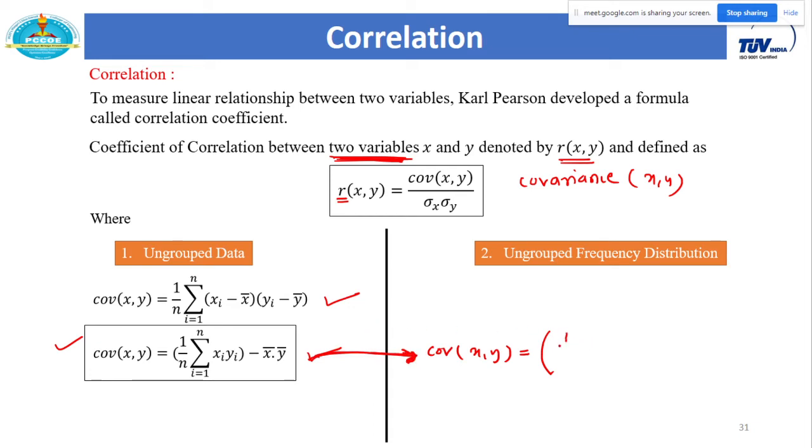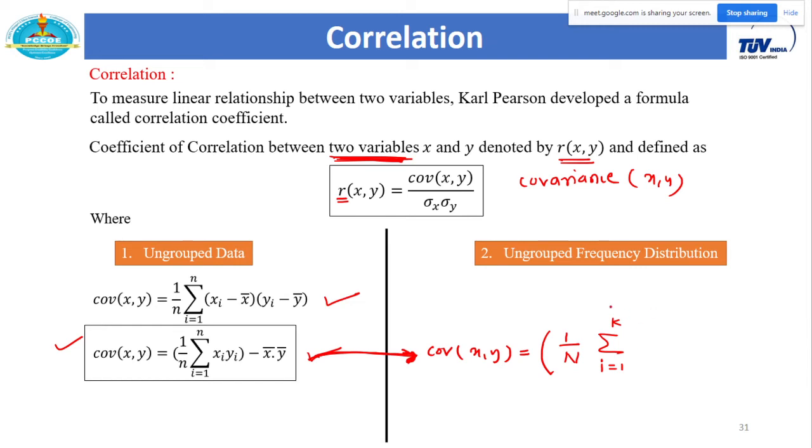This small n is the number of observations, but when we are in the frequency domain, we have to replace it by capital N. Summation i runs from 1 to k, since I don't know how many distinct observations are present in the given data. And here I have to consider the product of xi and yi for all variables. So how do you adjust in terms of frequency here?